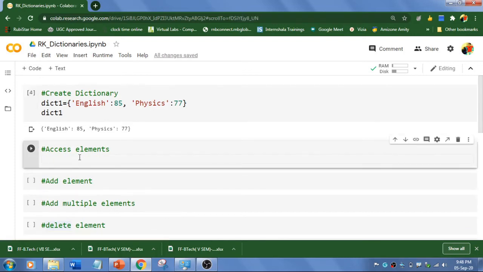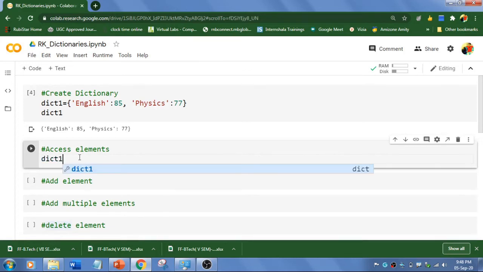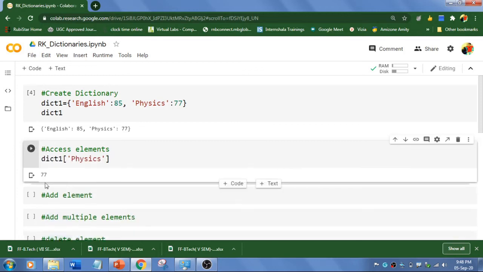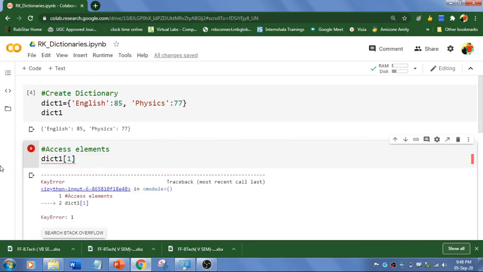Now I need to access a particular element from this dictionary. What I'm going to do is dictionary name, and as I said, you can access elements without index, so I'm going to access directly with the subject name. So for instance, I'm going to use physics and run. So the marks is 75, right? Now you might have a query: what if we access with index? Let's try this. The index for physics is 1, right? I'll type 1 here, run. You'll be getting an error.